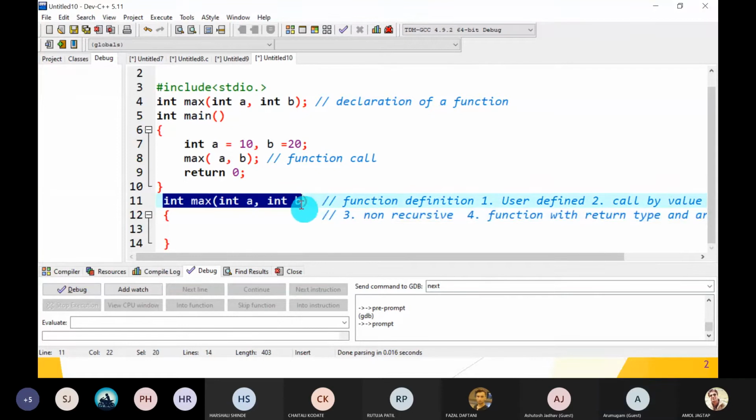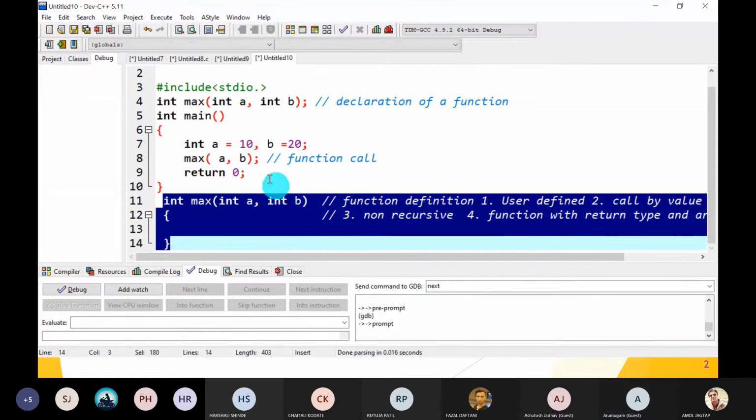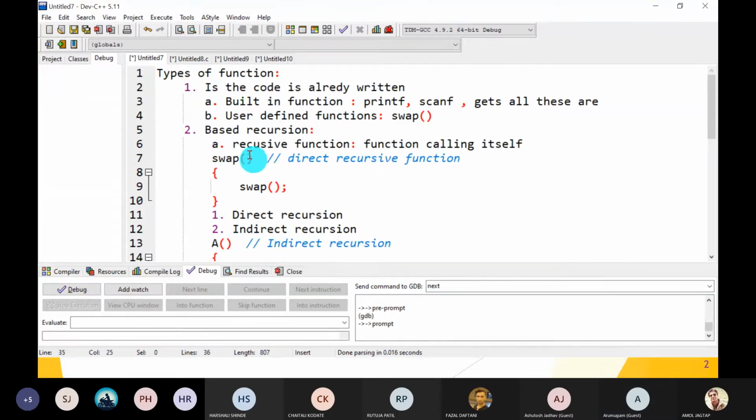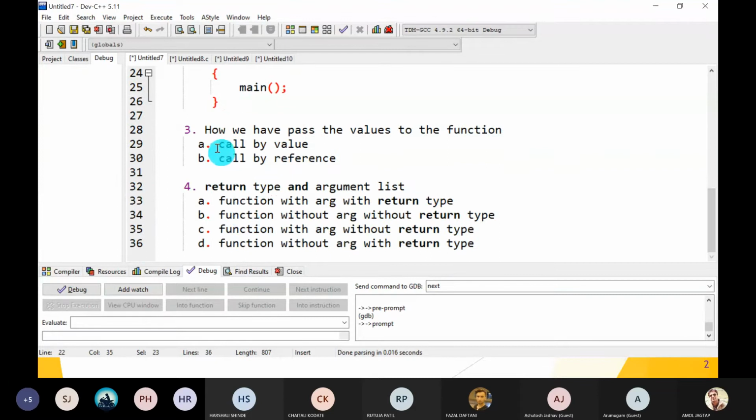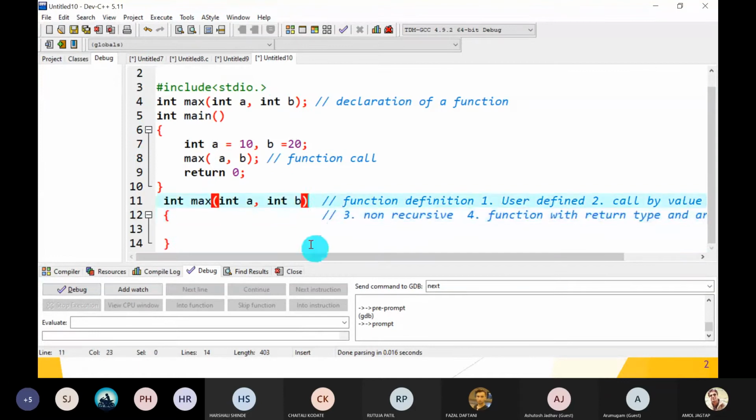Yes, sir. The max function is only one function we have to design, but it has every type from these four types. It is user defined, non-recursive, call by value, and a function with arguments with return type. So if you are asked in an interview what type of function this is, it is user defined, call by value, non-recursive, and a function with arguments with return type. Hope you understand.